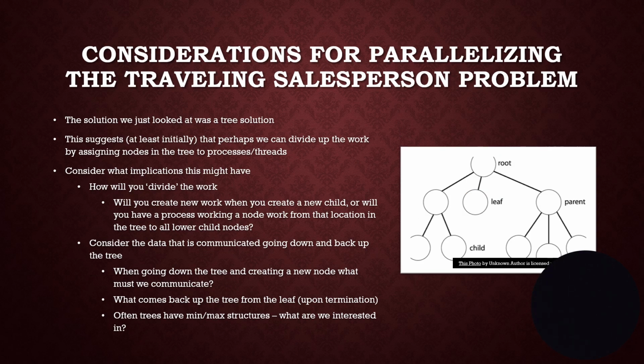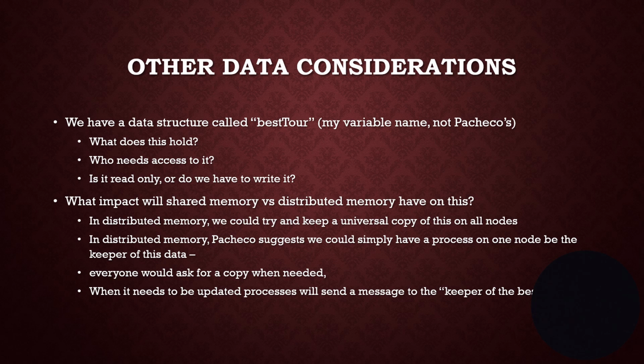Another thing we might look at is, okay, we've got a tree solution that we built with our self-managed recursion. And one thing we could do was, okay, we're going to build this tree out. Do we want to build it breadth first, or do we want to build deep on each arm of the tree, each branch of the tree? And what's going to be returned? What data is going to come back up the tree when we reach a leaf? And are we going to try to implement some min-max structures in our tree? These are the questions we have to ask ourselves.